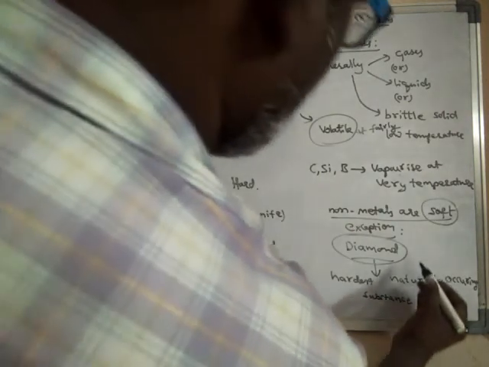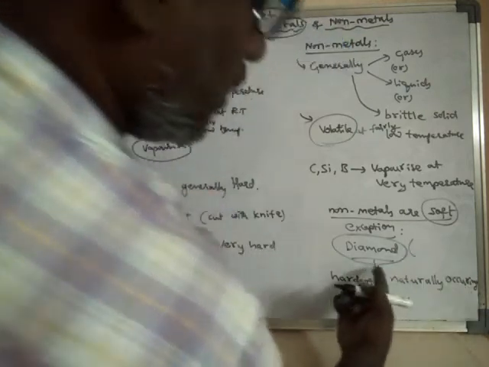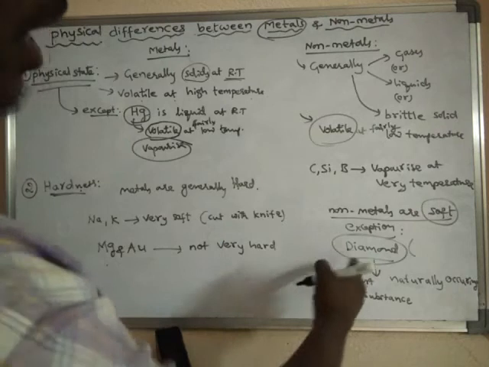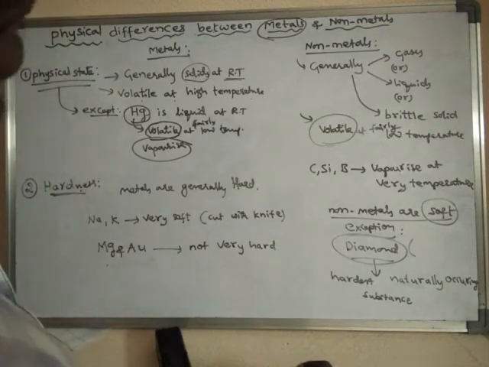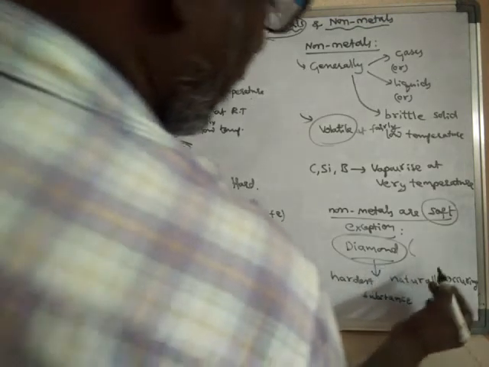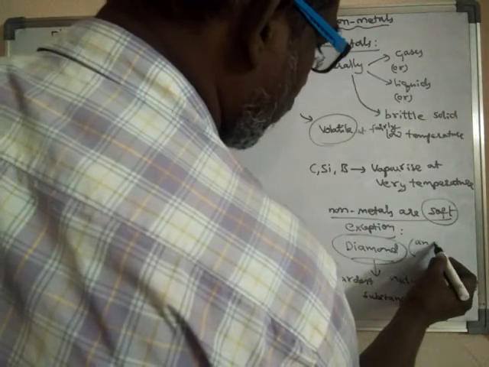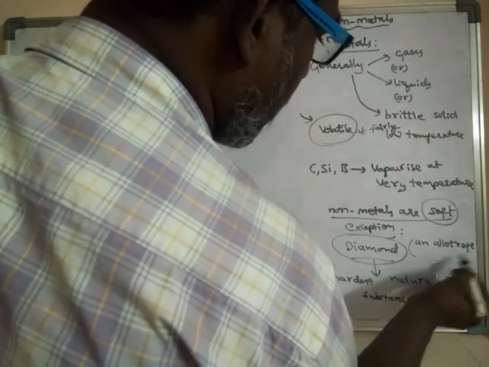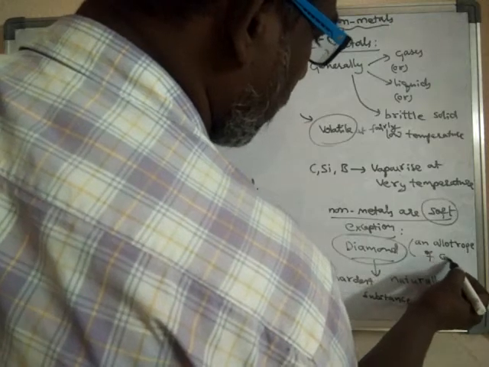What is diamond? Diamond is an allotrope of carbon. Carbon exists in different physical forms, and all the physical forms are said to be allotropes. So diamond is one physical form of carbon.